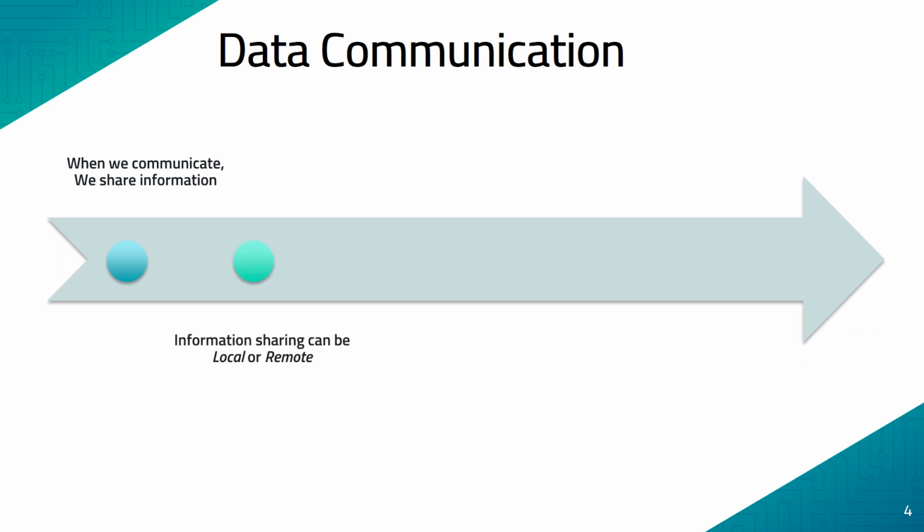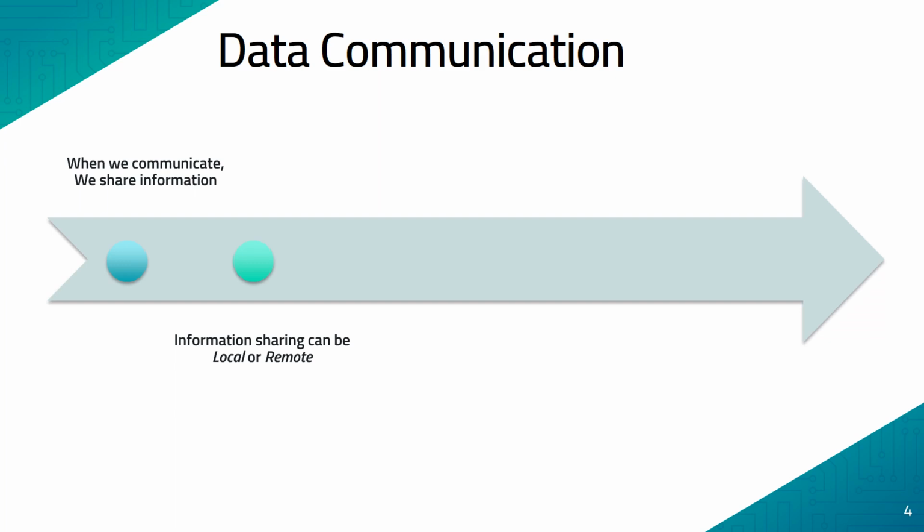The term sharing of the information could be overviewed as local sharing or remote sharing. When we use the term local sharing, that clearly means the communication is happening face to face. That means the two communicating entities are facing each other and they are communicating. So one could clearly see or interpret what exactly has been communicated to him.